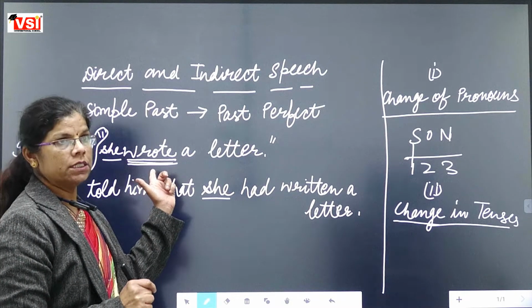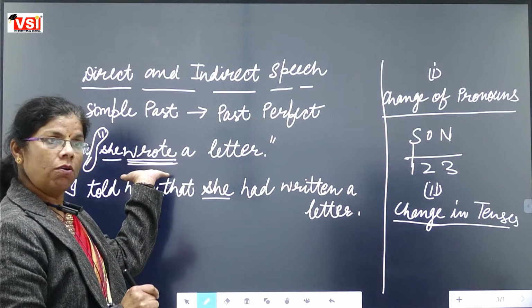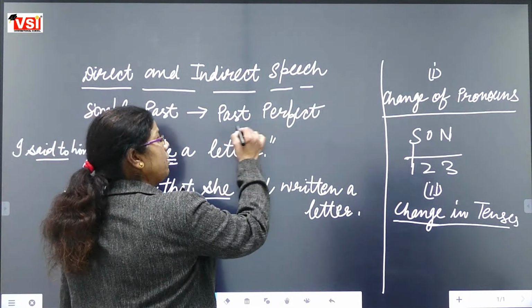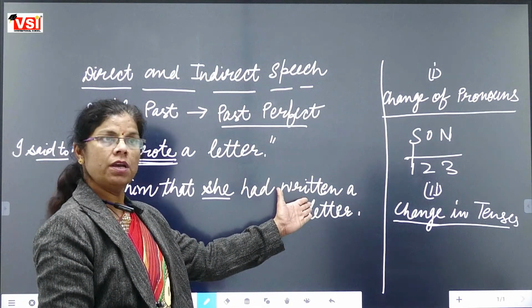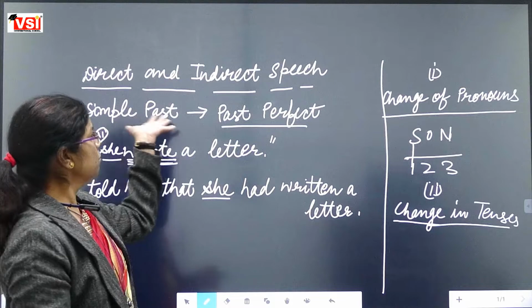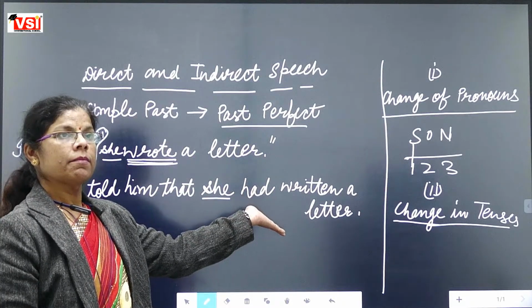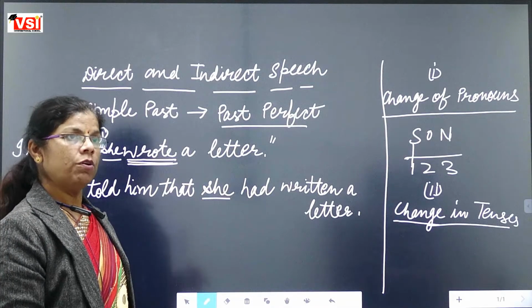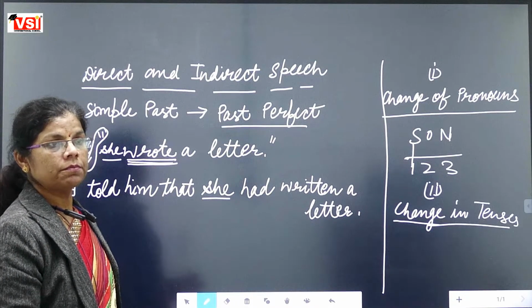Write. Second form is wrote, third form is written. But past perfect में had plus third form ही यूज किया जाता है. So हमने simple past को किस में चेंज किया? Past perfect. समझ में आ गया? Have you got it? Any doubt? No, ma'am.